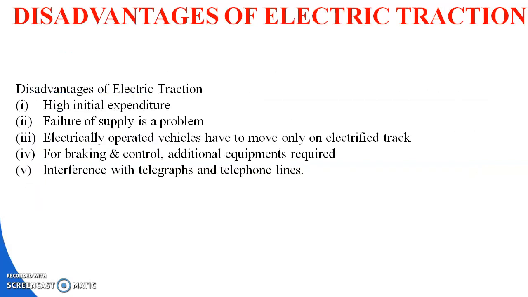So what are the disadvantages? Disadvantages of electric traction: we can see here high initial expenditure; failure of supply is a problem; electrically operated vehicles have to move only on an electrified track.